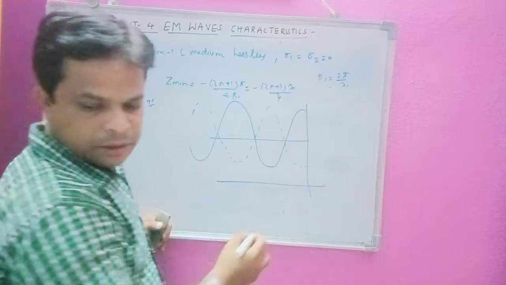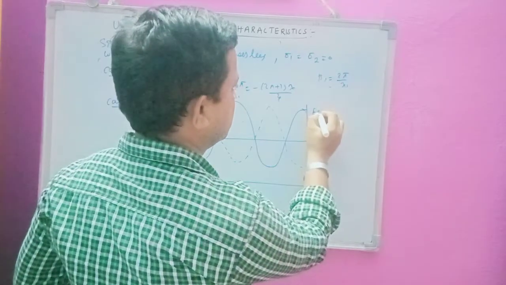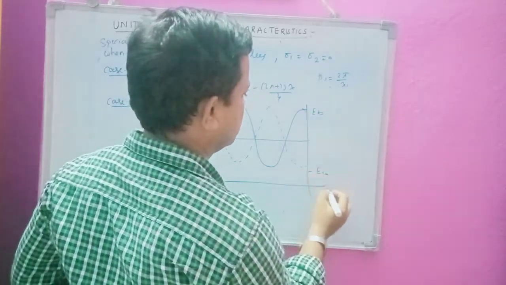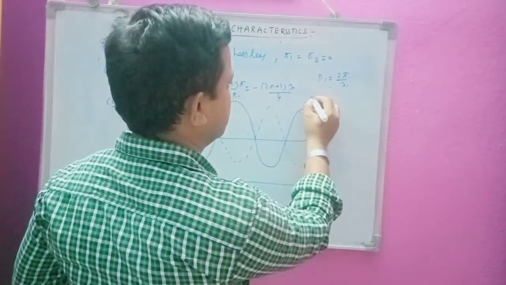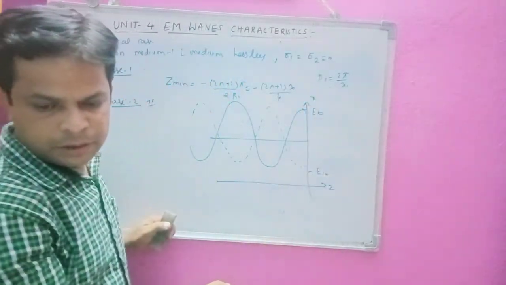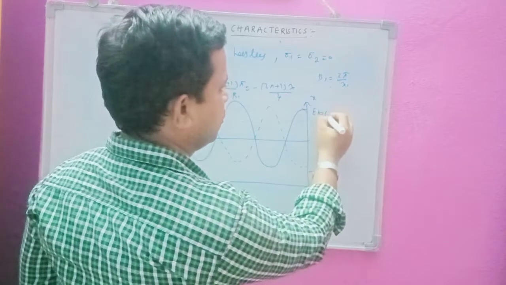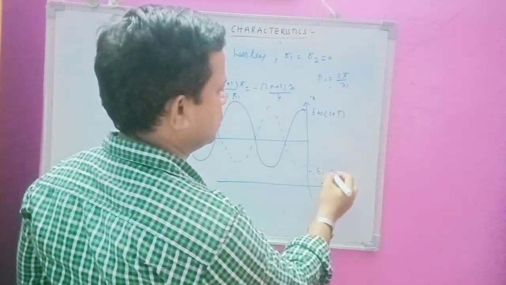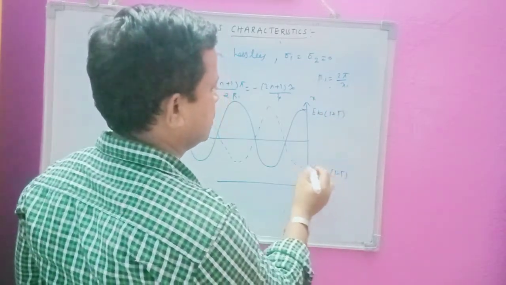So you can see here, that is Ei of 0 minus Ei of 0. So this is Z axis and this is the X axis here. That is 1 plus gamma and this is 1 minus gamma here.